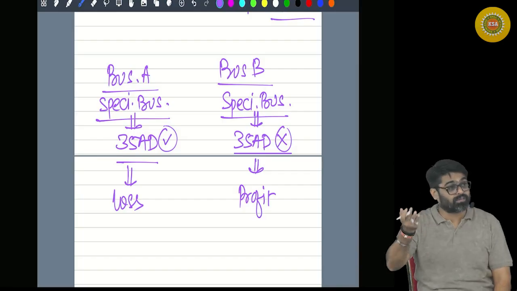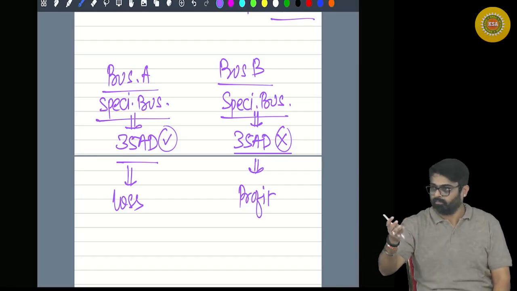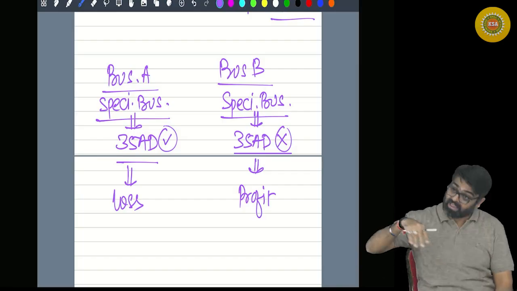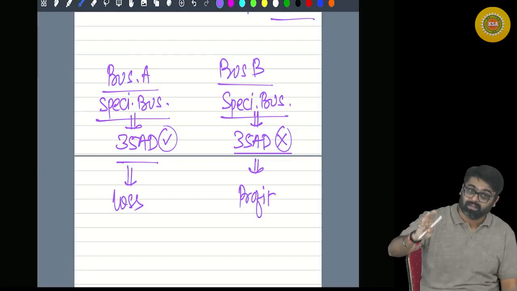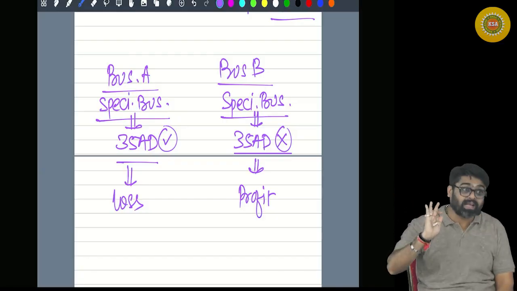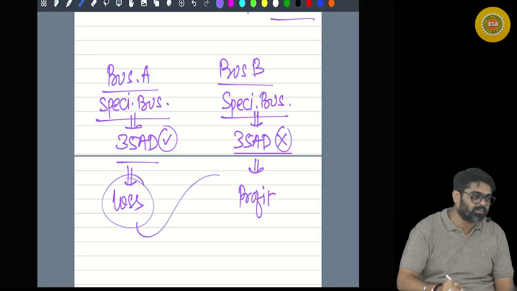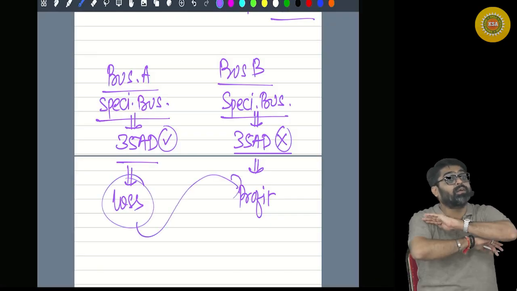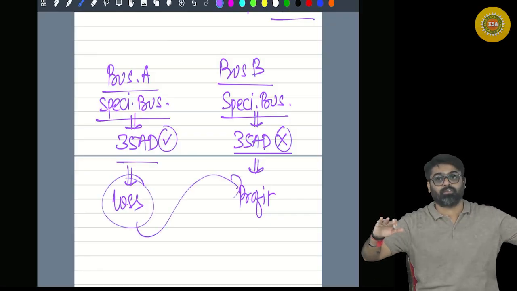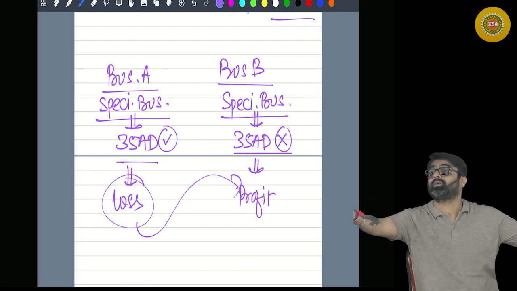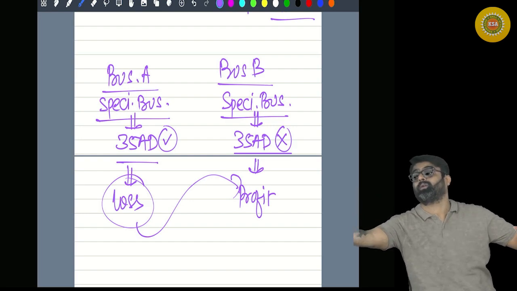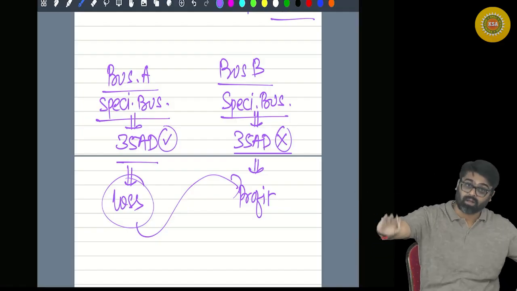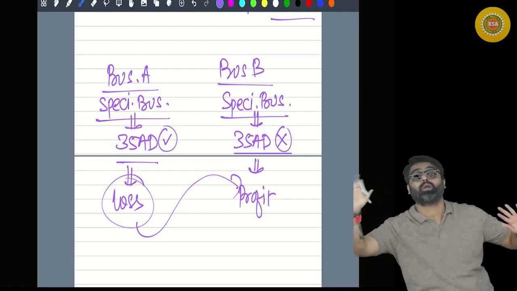Even if that business is not getting deduction under section 35AD, still the loss of a specified business can be adjusted against profits of any specified business, whether that business is eligible for 35AD deduction or not, whether the 35AD deduction is allowed for that business or not.